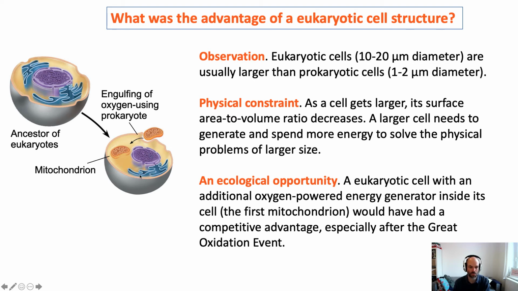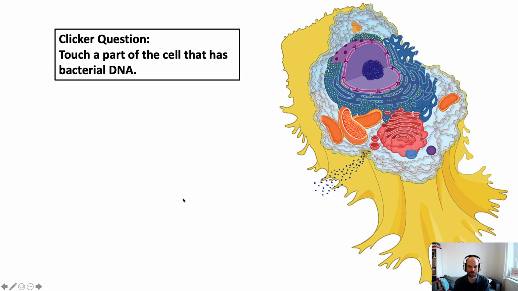Perhaps that was required for the eukaryotic cell to grow as big as it is today. So that's the idea. So first, let's pause to make sure that you're all with me and you've gotten the most important points about what we've talked about today. So here's a clicker question.